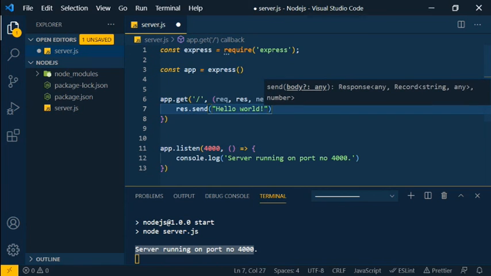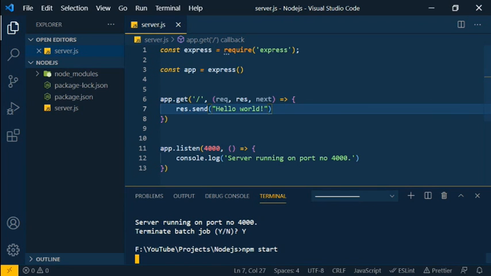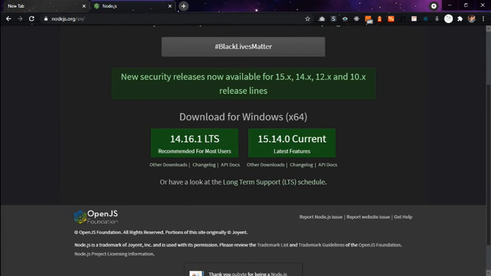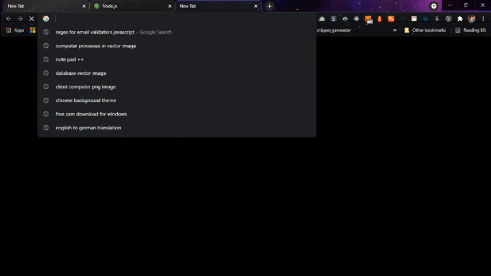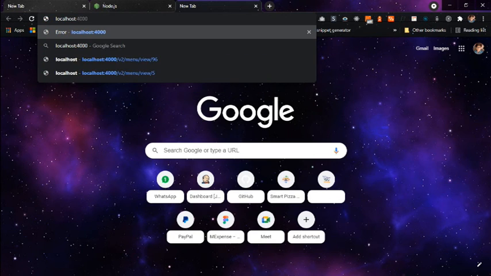Okay, so I'm going to save it. I'm going to kill my server and restart it again. After restarting, we need to open the browser, and the port we are running on is 4000. So don't forget to run the app on port number 4000. All right, so I'm going to open localhost, and here we need to type 4000.